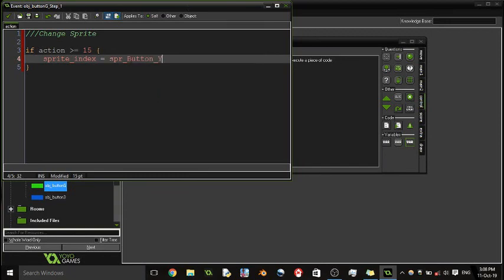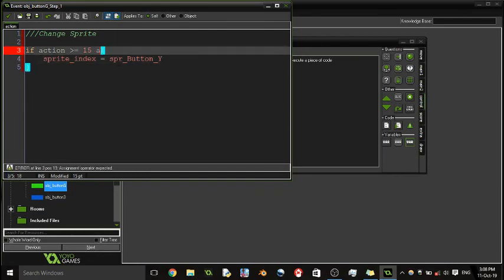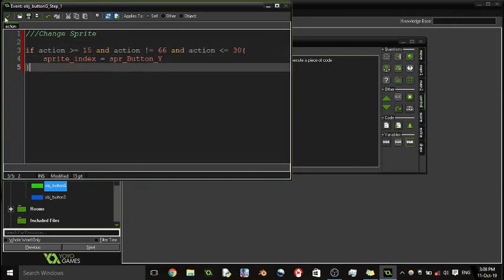So yes, if bigger than 15 and action isn't equal to 66 and action is smaller than or equal to 30, then this. So three ifs are needed for this to happen.